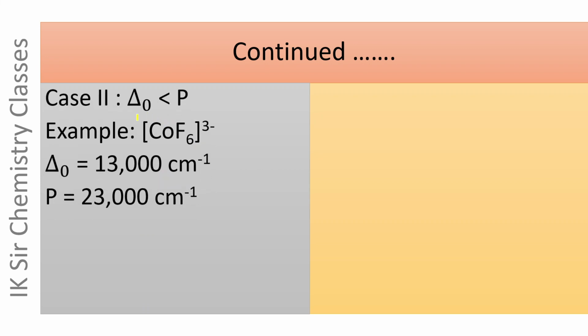There is another case, delta O is smaller than pairing energy. An example is [CoF6]3−. Here F− is a weak ligand and it produces weaker electrostatic field around Co3+ ion. Therefore, delta O is only 13,000 cm⁻¹, while the pairing energy is 23,000 cm⁻¹. Here delta O is smaller than pairing energy.